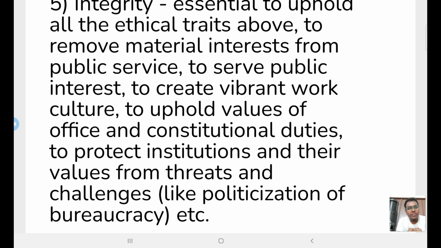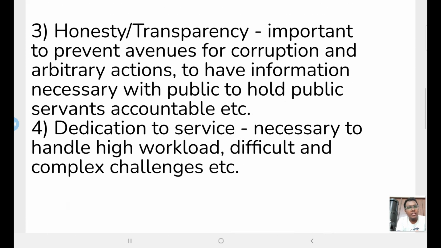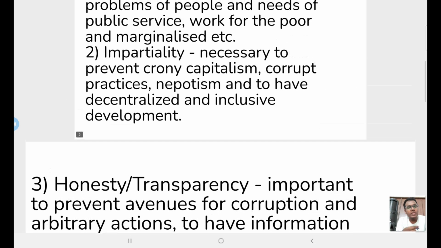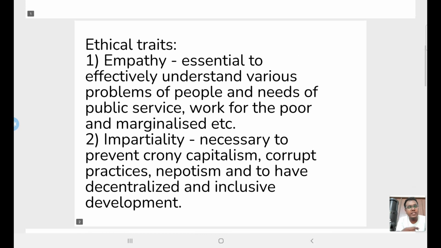These answers are written to improve your understanding, to clear certain concepts. This is a very subjective paper, please remember that. For example, here you can write other threats and challenges other than this. You can remove certain points and add some other points. You could have also chosen different ethical traits than the ones I have chosen. So primarily I am only trying to improve the understanding and explain certain concepts.